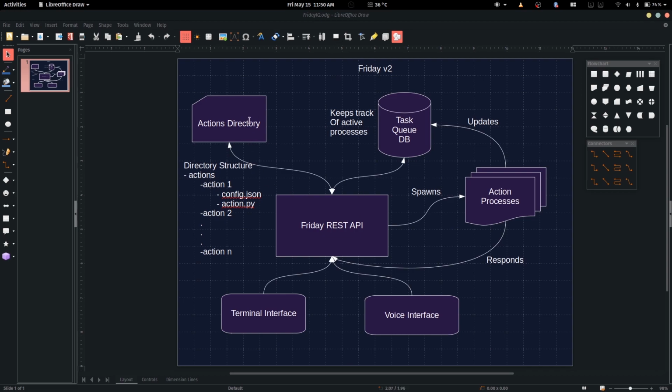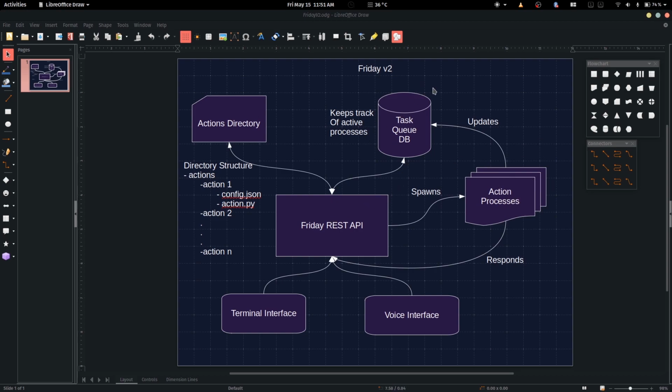Friday is also connected to an actions directory which has a structure as shown here. So each of the action itself is a directory and contains a configuration file and an action file. The configuration file contains data about how a command can be matched to an action and the execution command that can be used to execute the action. Now, whenever we give a command to Friday, it will go to this directory, fetch the command that matches, and then execute the action. It will spawn a new action process and also specify an ID to it.